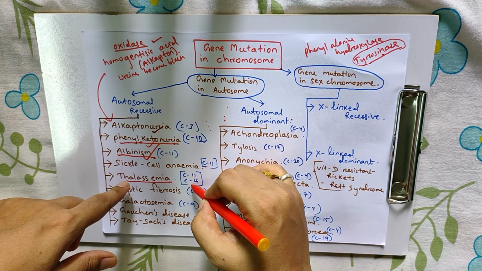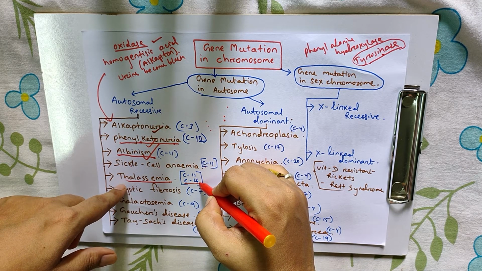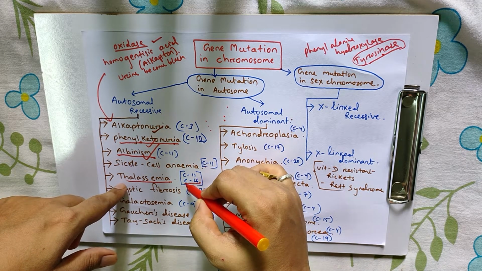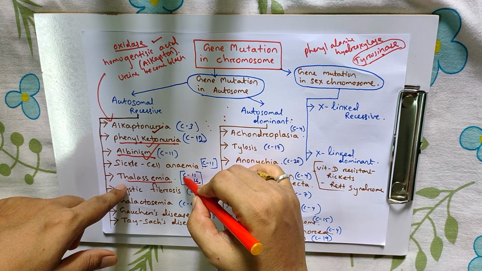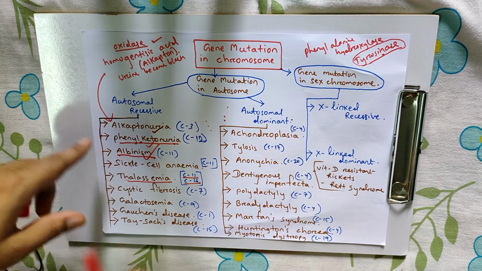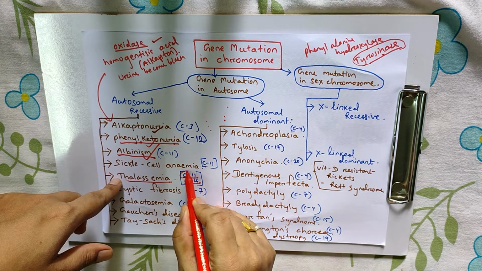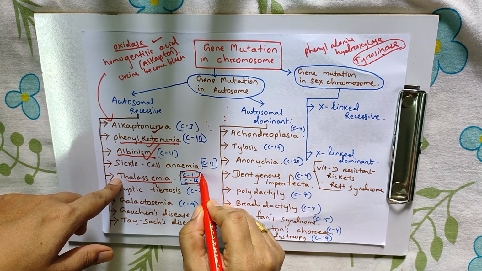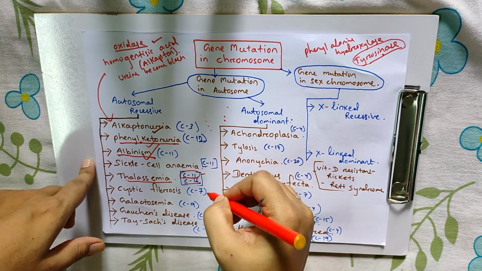Alpha thalassemia is a defect in the gene in chromosome 16, and beta thalassemia is a defect in the gene in chromosome 11. Beta thalassemia is the major thalassemia, or thalassemia major.